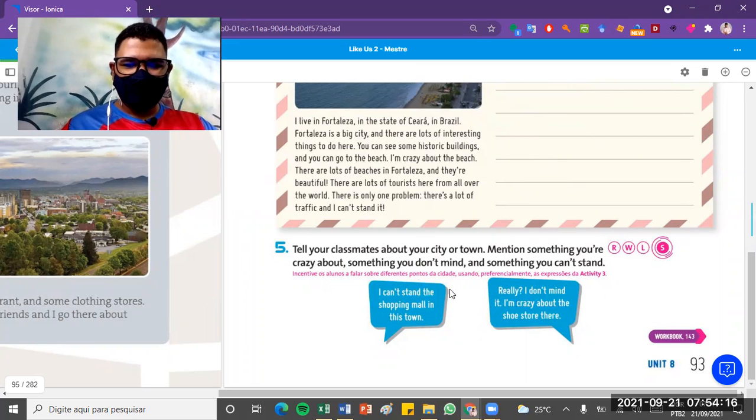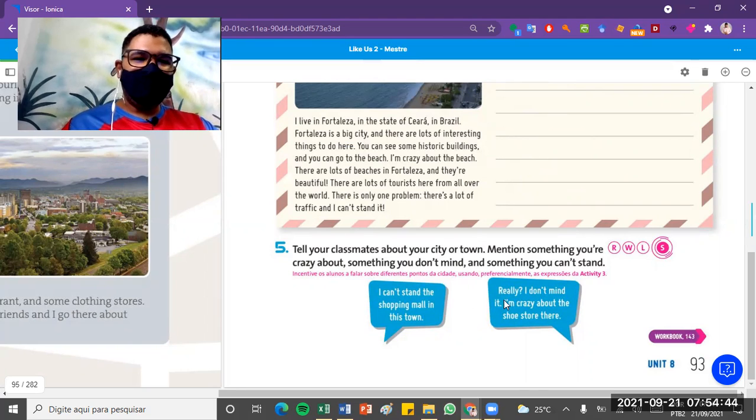É muito. Resposta para isso, really, I don't mind. Então, por exemplo, algum outro coleguinha pode responder, sério, não ligo. I'm crazy about shoe stores there. Então, eu adoro loja de sapatos lá. I'm crazy about shoe stores. Eu posso ser também louco por, let me see, shopping malls. Okay? E por aí vai.